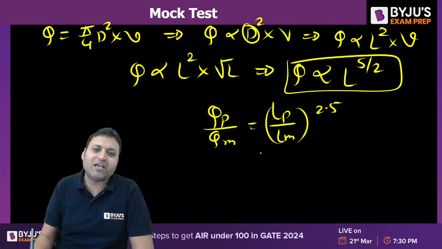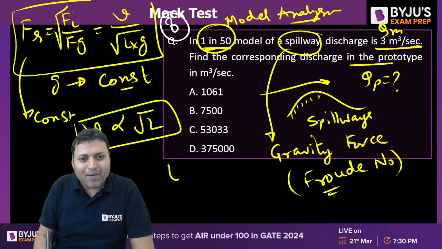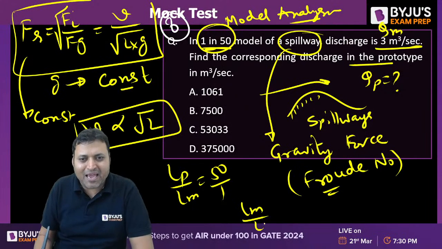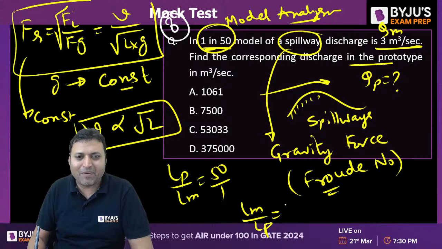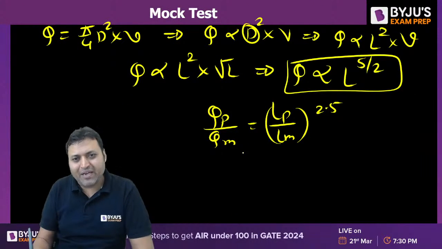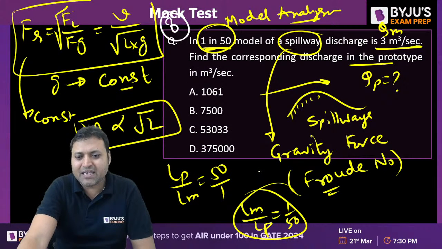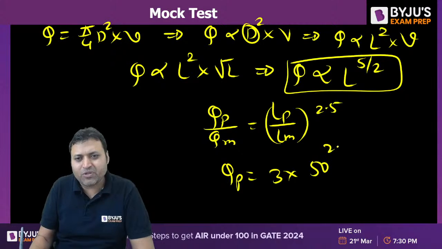What is LP? This is the scale ratio. So LP by LM will be equal to 50 by 1, or LM by LP will be, prototype is the bigger part, model is a small scale replica, LM by LP will be 1 by 50. So we can say QP is equal to QM, given 3 meter cube per second, into 50 to the power 2.5.